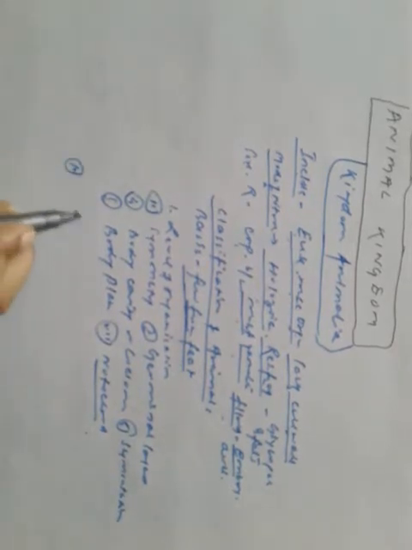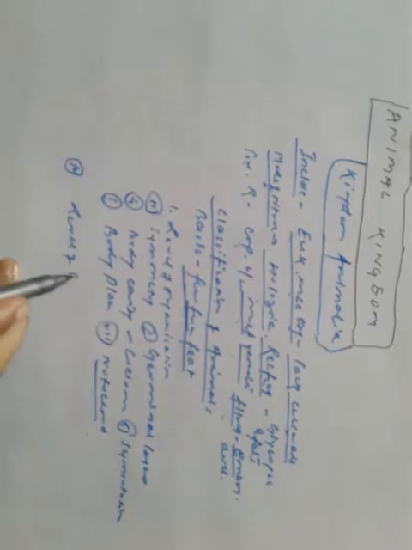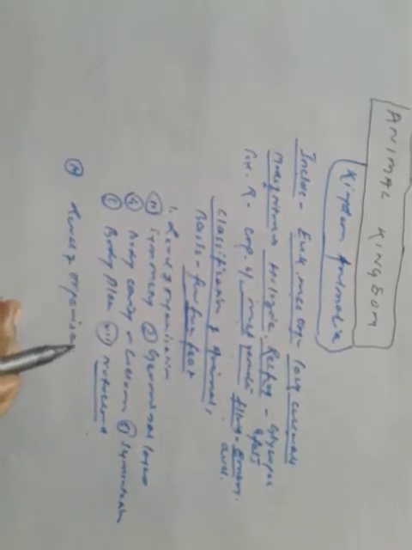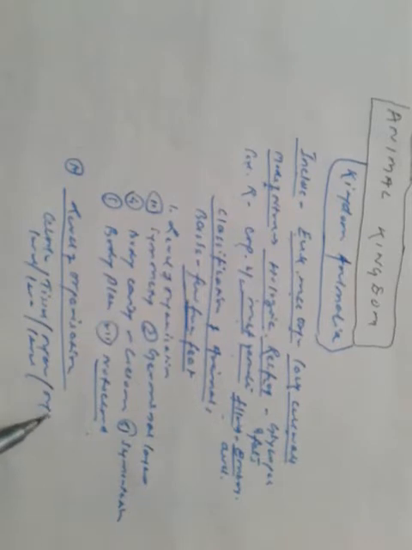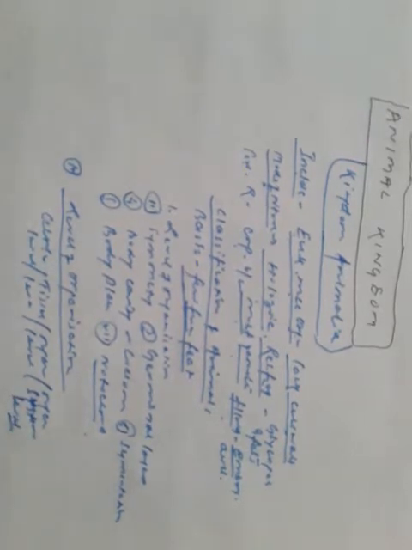So let's start with the first one, level of organization. It may be at the cellular level, tissue level, organ level, or organ system level. First, the cellular level.